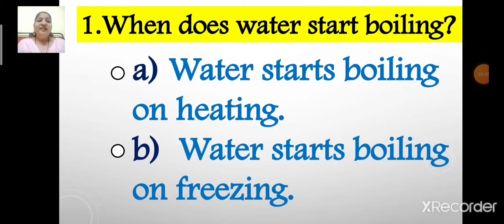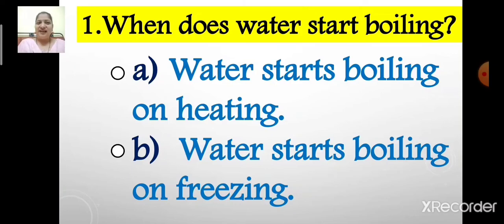Let me repeat again. The options are option A, water starts boiling on heating, and option B, water starts boiling on freezing. So now identify the correct option. Which is the correct answer? Option A, water starts boiling on heating, or option B, water starts boiling on freezing?